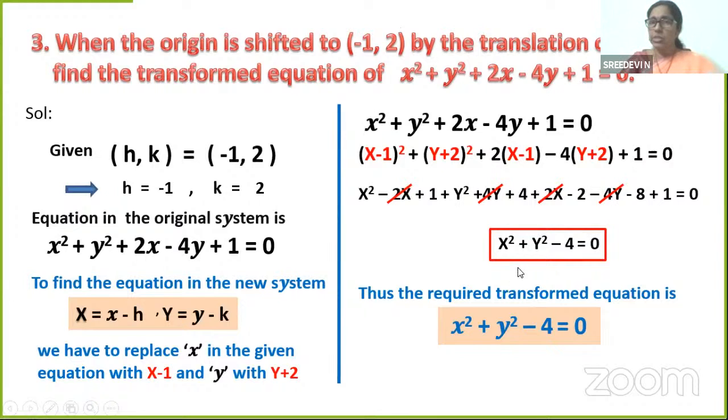So when the origin is shifted to -1 comma by 2 by the translation of axis, the given equation is transformed to x square plus y square minus 4 is equal to 0. You will learn that this represents a circle in your second year. This is the question which is asking you to find the transformed equation. Original equation is given. Now we will see an example where we are given the transformed equation and we shall try to find the equation in the original system.